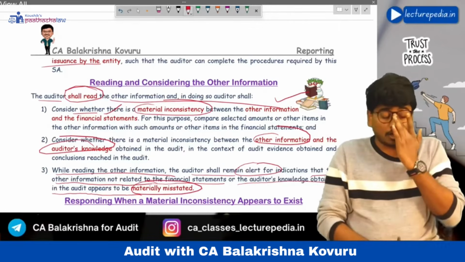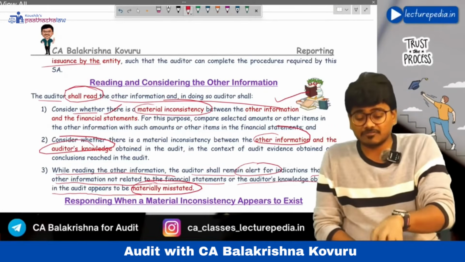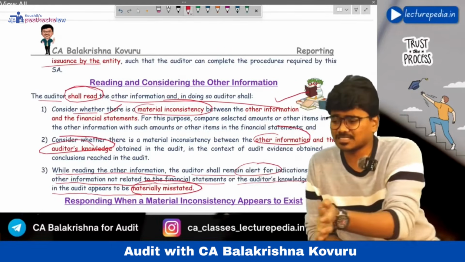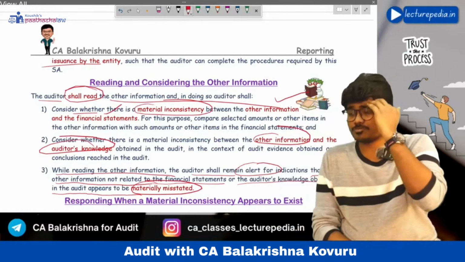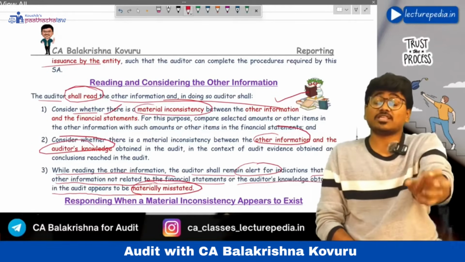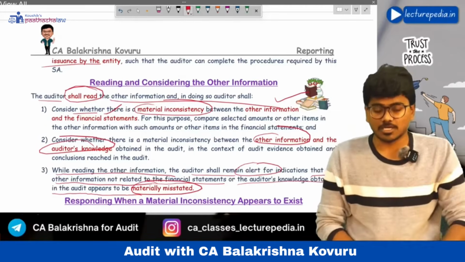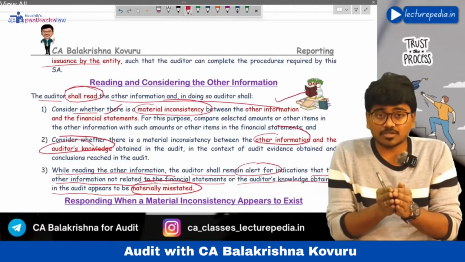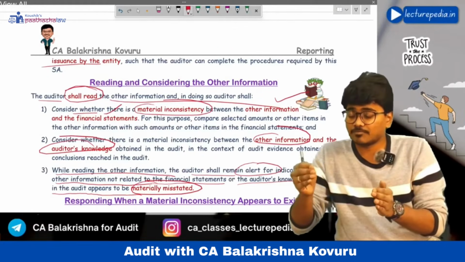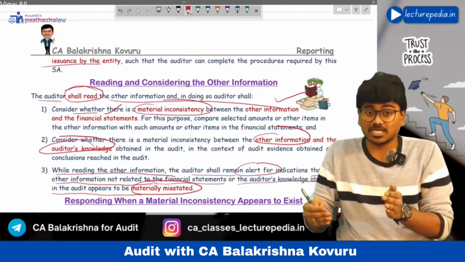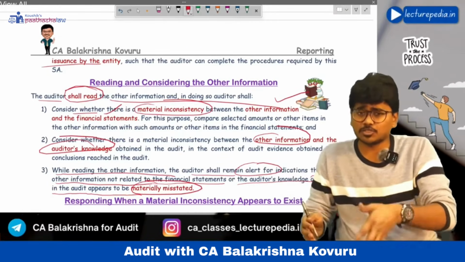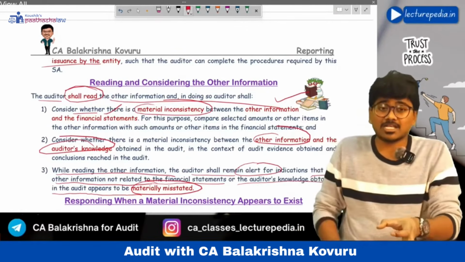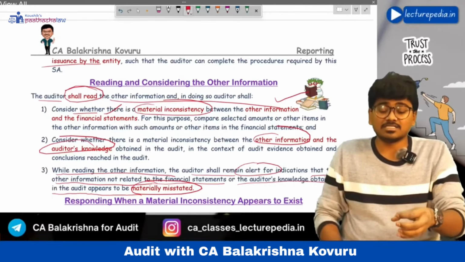Okay, not only this, the auditor should also check other information that is irrelevant for the purpose of financial statements and other information that is not relevant with respect to the auditor's knowledge, whether such a type of other information is also misstated. The auditor has to check this. Not only should he check that the other information is not inconsistent with the financial statements and auditor knowledge, but if other information has nothing to do with financial statements or the auditor's knowledge, even then the auditor has to see whether that other information is misstated.